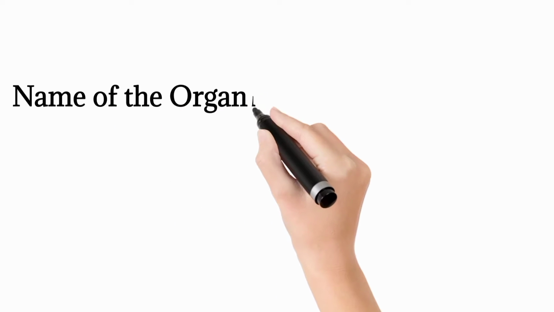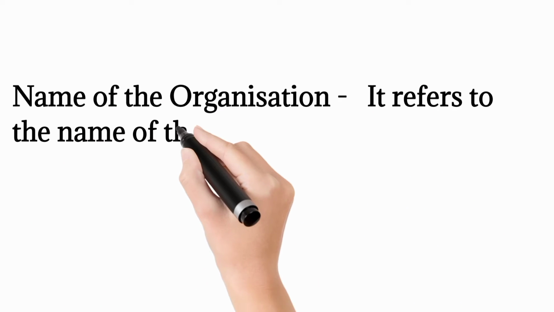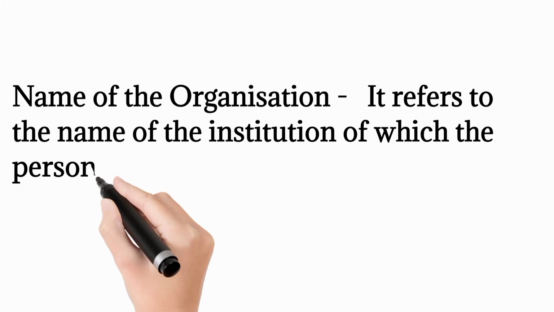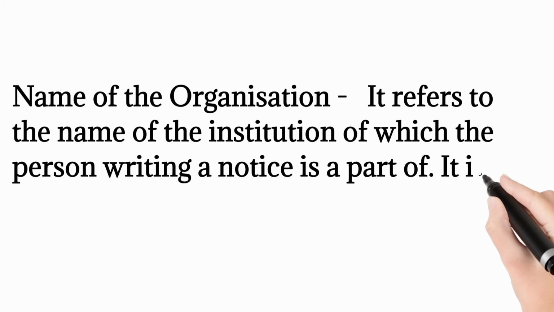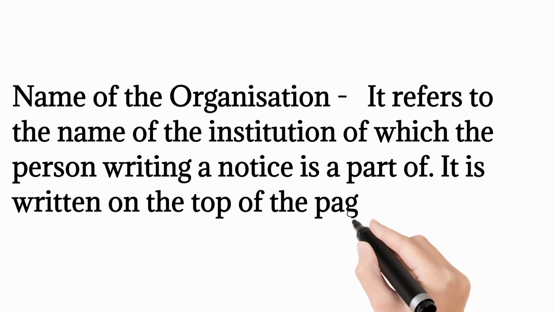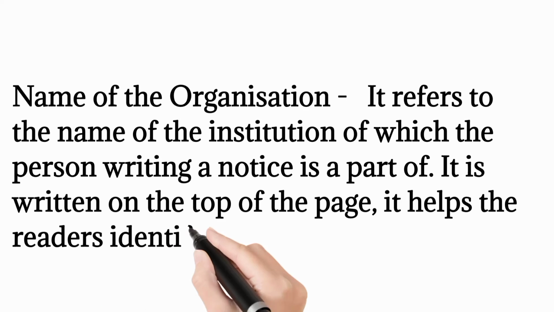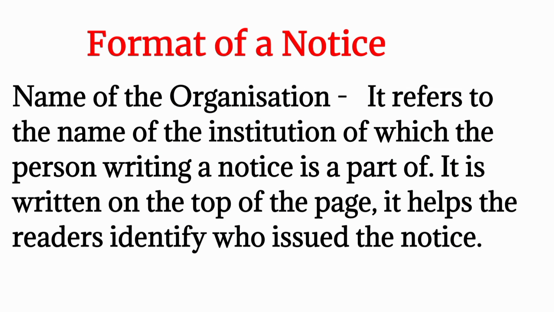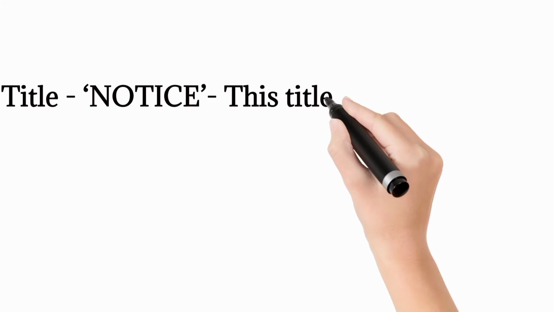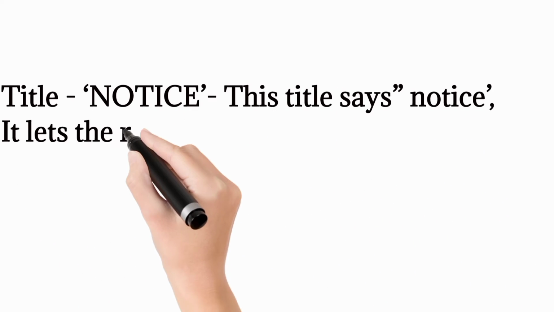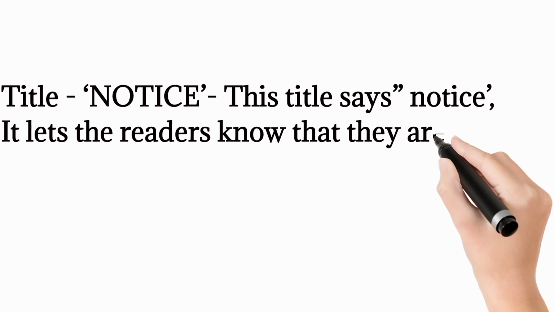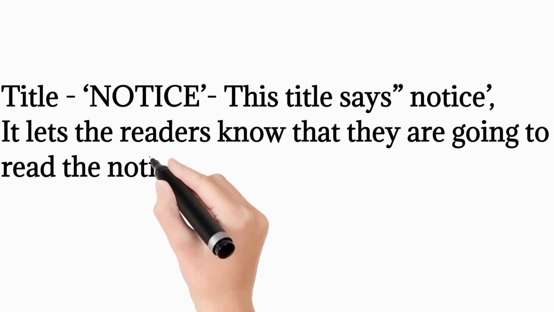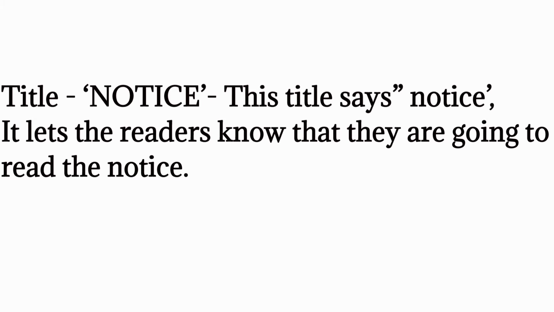Now we will learn the important points, what it covers. Name of the organization. It refers to the name of the institution of which the person writing a notice is a part of. It is written on the top of the page. It helps the readers identify who issued the notice. Second one is title. Notice. It should be written in bold letter. This title says notice. It lets the readers know that they are going to read the notice.